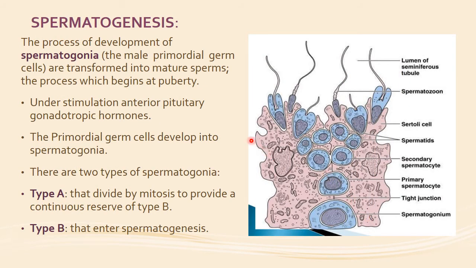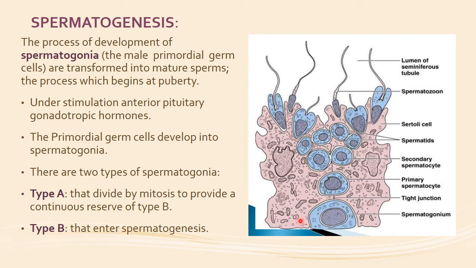Now, sirs, spermatogenesis is the process of the development of the spermatogonia, the male primordial germ cells, which are transformed into the mature sperms, and this process begins at puberty under the stimulation of the anterior pituitary hormones. So these primordial germ cells will develop into the spermatogonia.